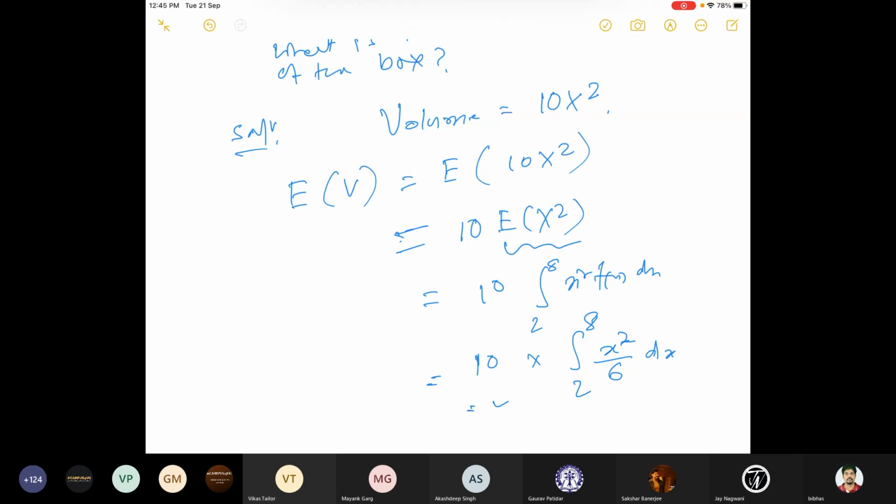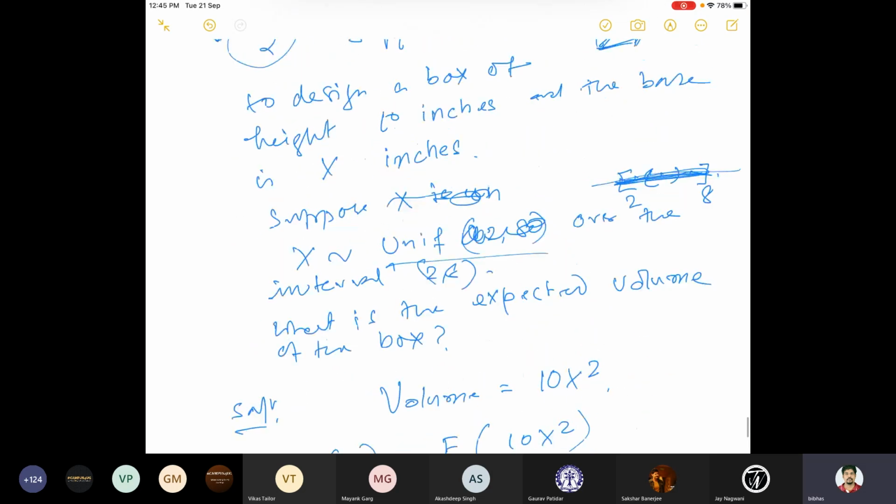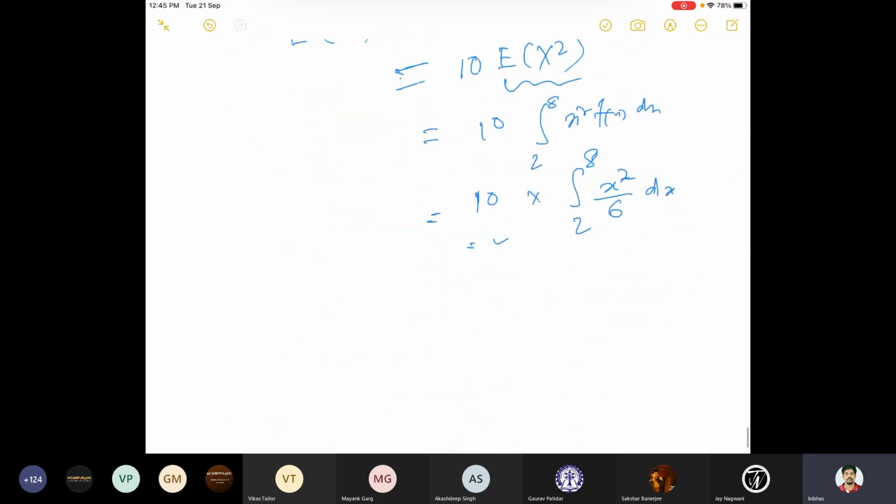Okay. So this could be a potential problem for your exam. We can make this problem a little harder later. Suppose instead of uniform, let us say I am picking it from a normal distribution with some mean and variance. Suppose I take standard normal, mean is 0, 1 is the variance. Then what will be my expected volume? You can also try to solve this problem. But we will do it later, let's say.